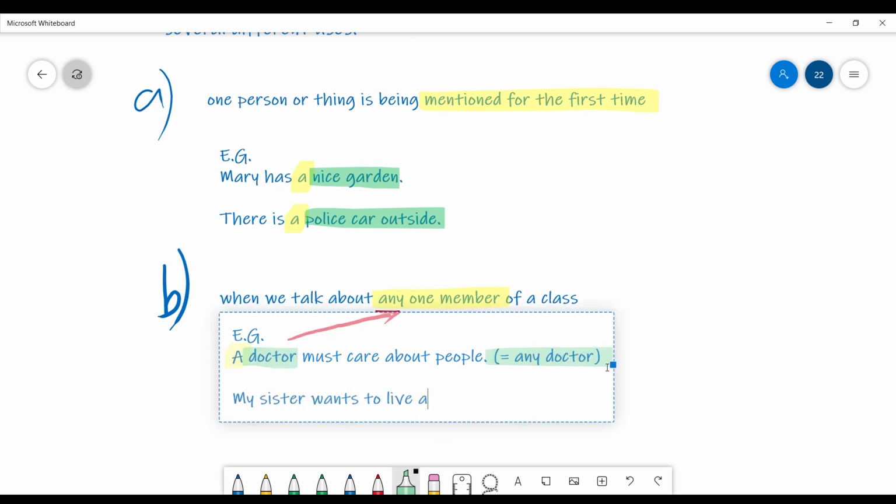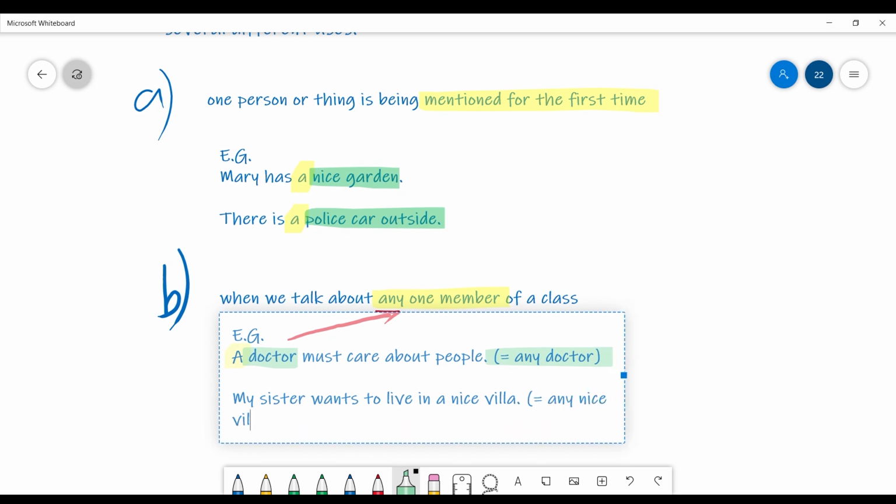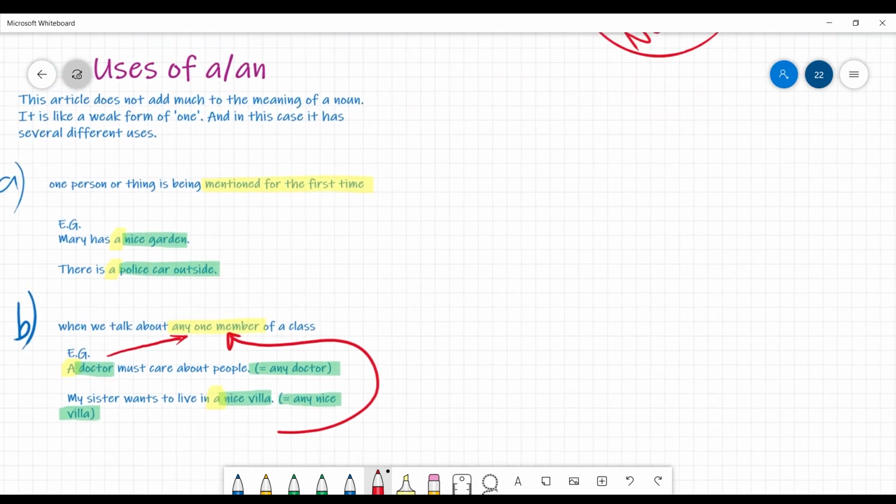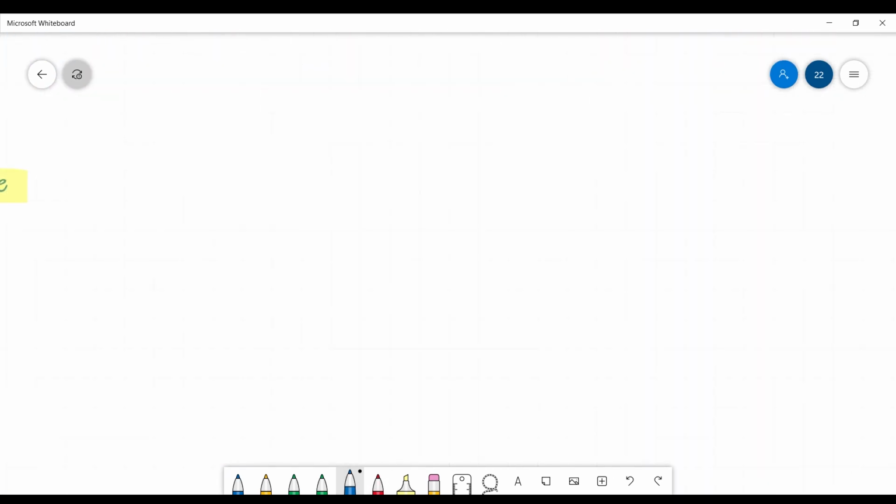Any one member of a class of all of the doctors. Another example. My sister wants to live in a nice villa. Again, here we are referring to a nice villa, any nice villa of the class of all the nice villas. Yeah? One member of a class.